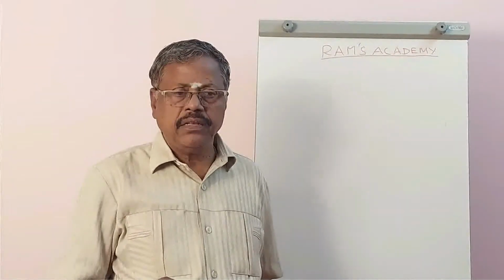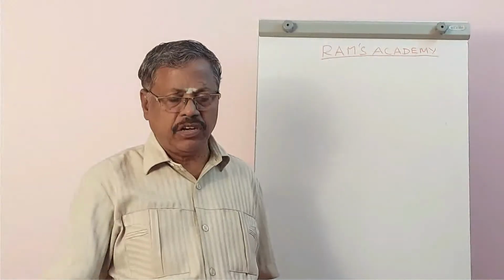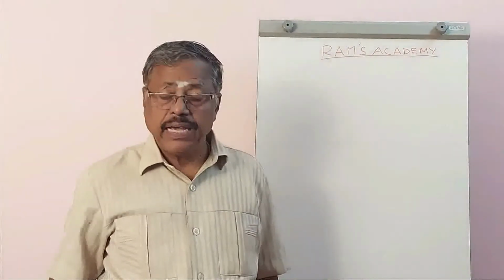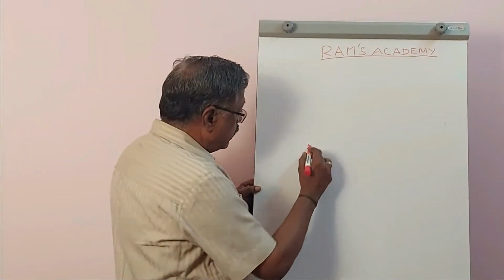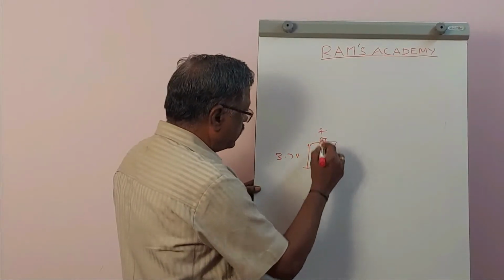People used to say that the battery has completely discharged, or the battery has been completely charged. As I said in the beginning, I forgot to tell you, there may be a 3.7 volt battery that may have plus and minus.